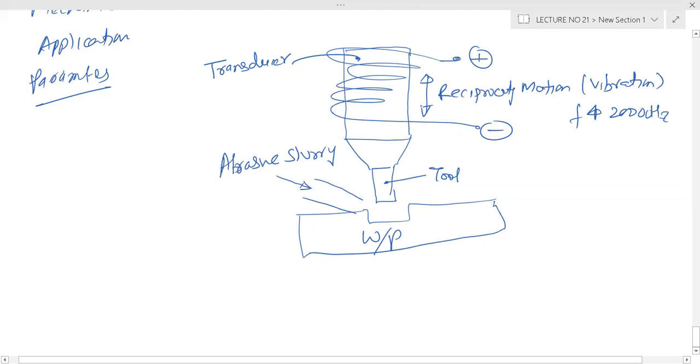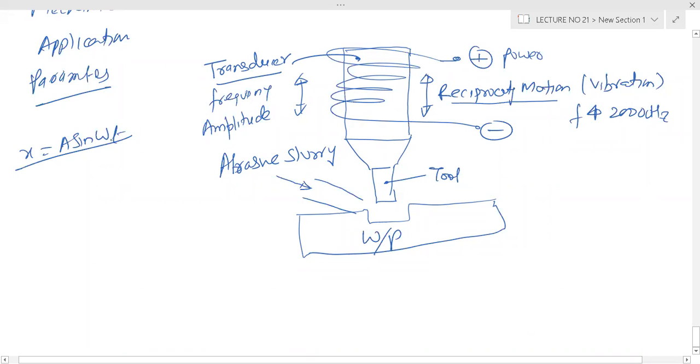So we have a transducer. When you apply power, it vibrates. There is a reciprocating motion, it goes like this, comes like this, so it has some frequency and amplitude. It is in harmonic motion, X equals A sin omega t.